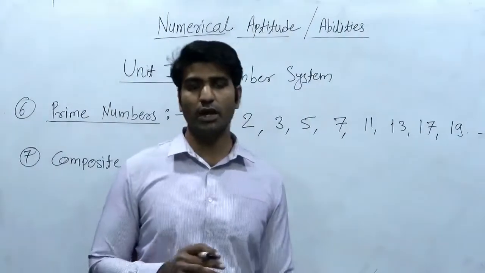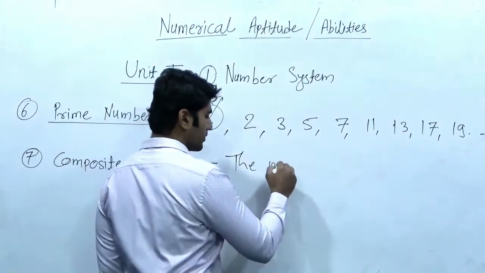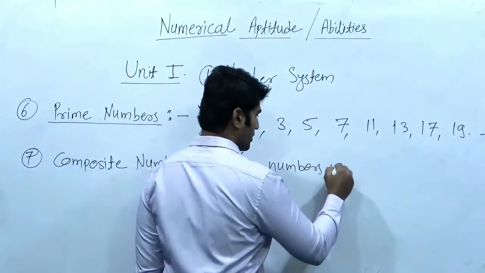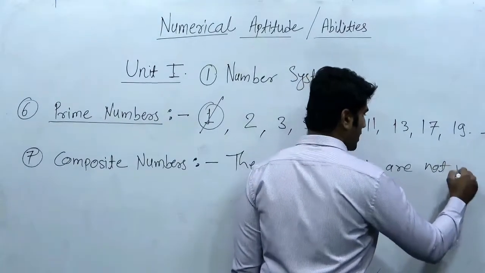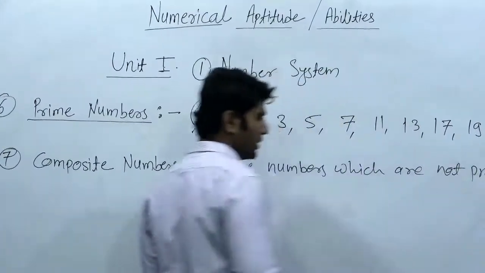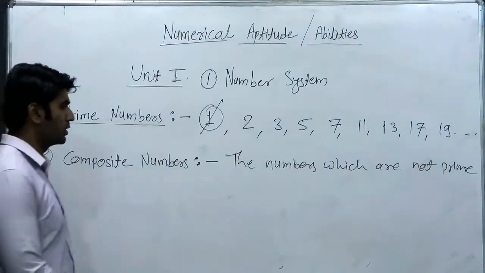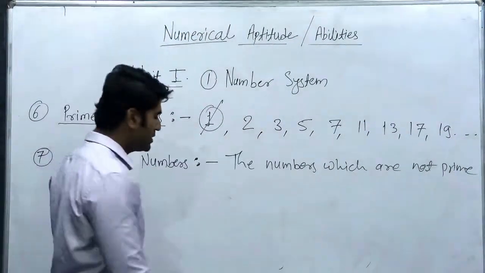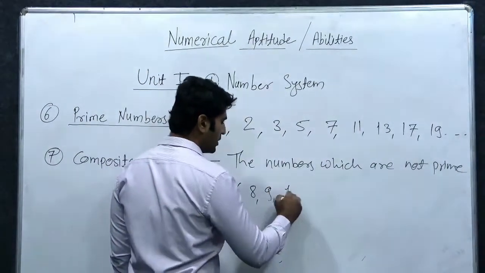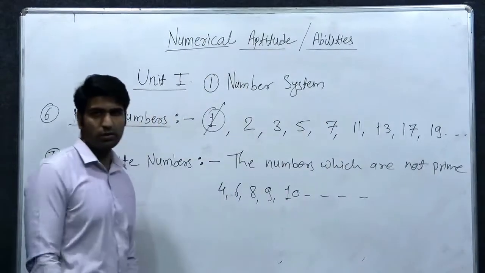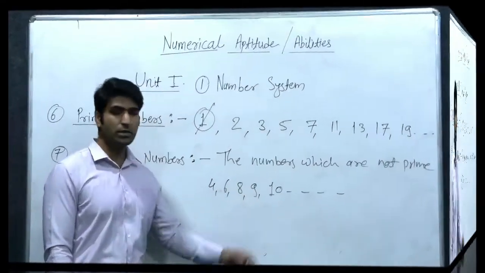The numbers which are not prime numbers are called composite numbers. So the remaining numbers, meaning 4, 6, 8, 9, 10 and so on.